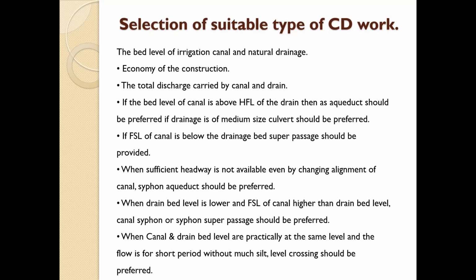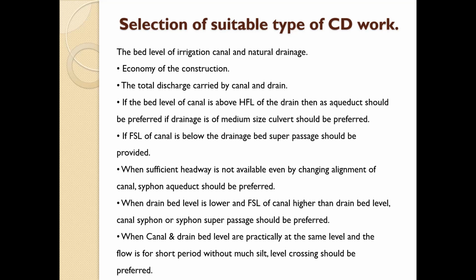If the drainage is of medium size, a culvert should be preferred. If FSL of the canal is below the drainage bed, a super passage should be provided. When sufficient headway is not available, even by changing the alignment of the canal, a siphon aqueduct should be preferred. When the drain bed level is lower and the FSL of the canal is higher than the drain bed level, a canal siphon or siphon super passage should be provided.